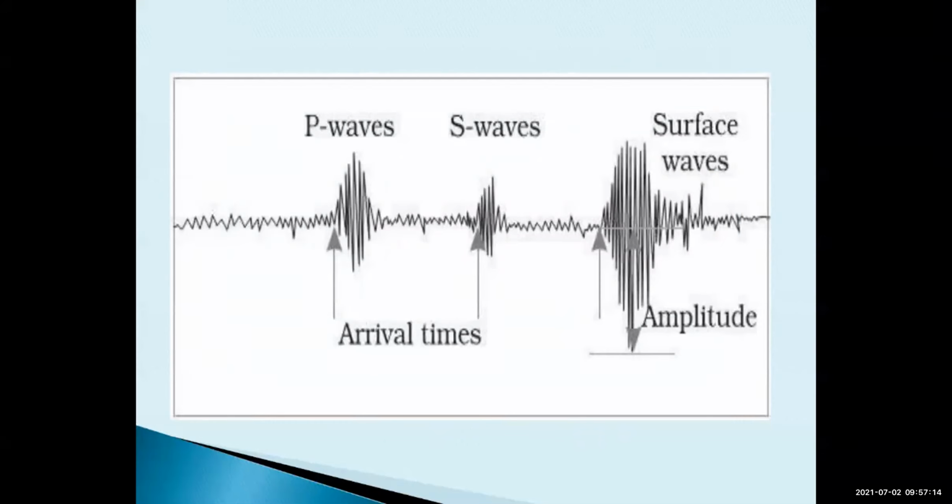P wave is not damaging, it's less damaging. L and S waves are a little more damaging, but if the L wave is coming, the damage is more. The damage is more because of the L wave.